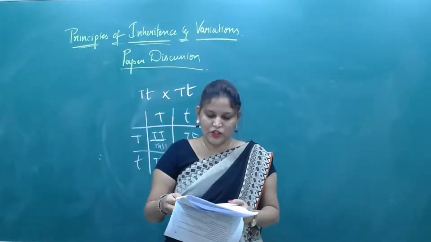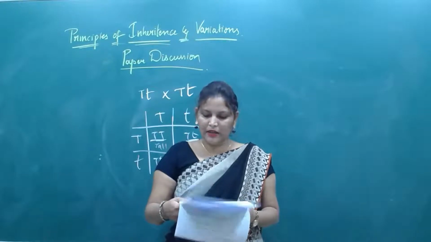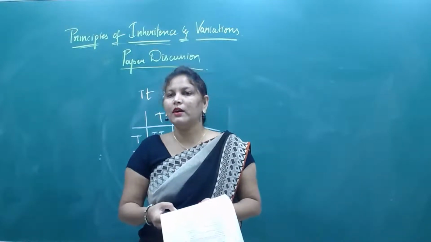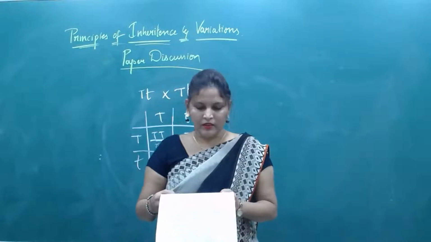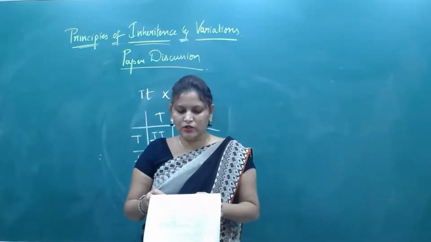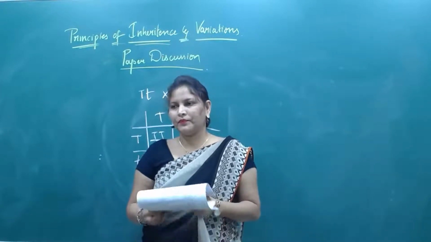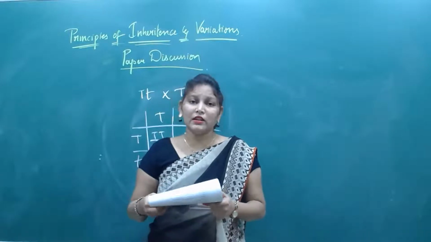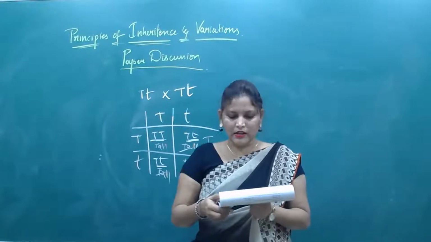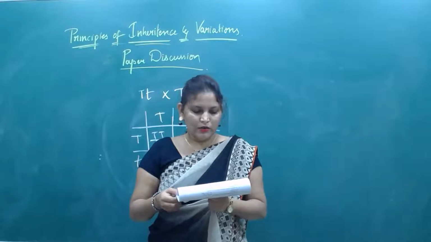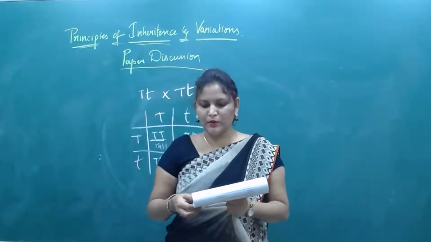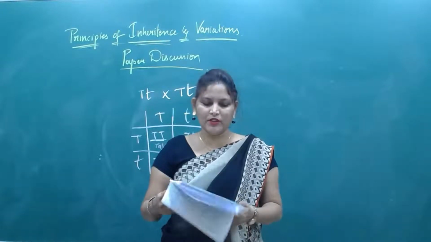Mendel's principle of segregation was based on the separation of alleles in the garden pea during gamete formation. If one more option is given, meiosis. Okay. During gamete formation. And the next question: which of the following is a dominant character according to Mendel? I am reading the options here. Dwarf plant and yellow fruit; terminal fruit and wrinkled seed; white testa and yellow pericarp; green colored pod and round seeds. Green pod and round seeds are dominant.